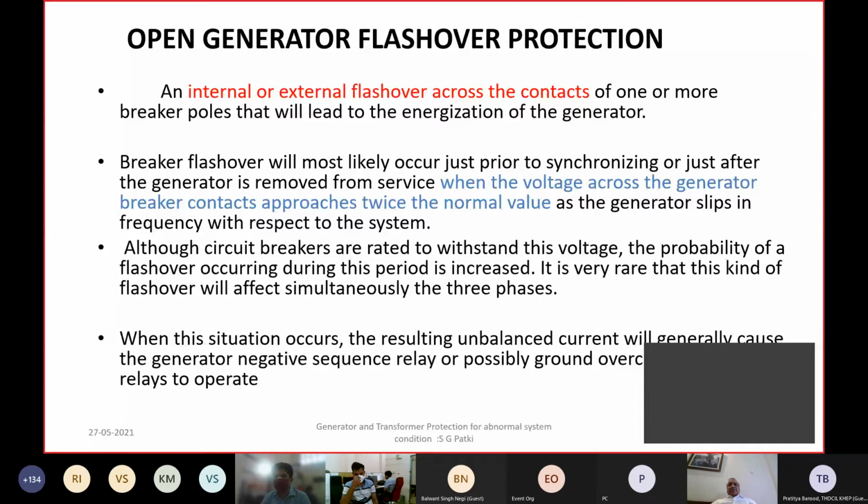inadvertent closing of the generator breaker while the machine is not energized. So this is called dead machine protection. That means the machine is at standstill or not energized by excitation, and suddenly the breaker on the HT side provides the grid input to the dead machine. There is a separate protection available, called dead machine protection, which is then used to isolate the machine from the grid by operating the bus fault protection trip logic.